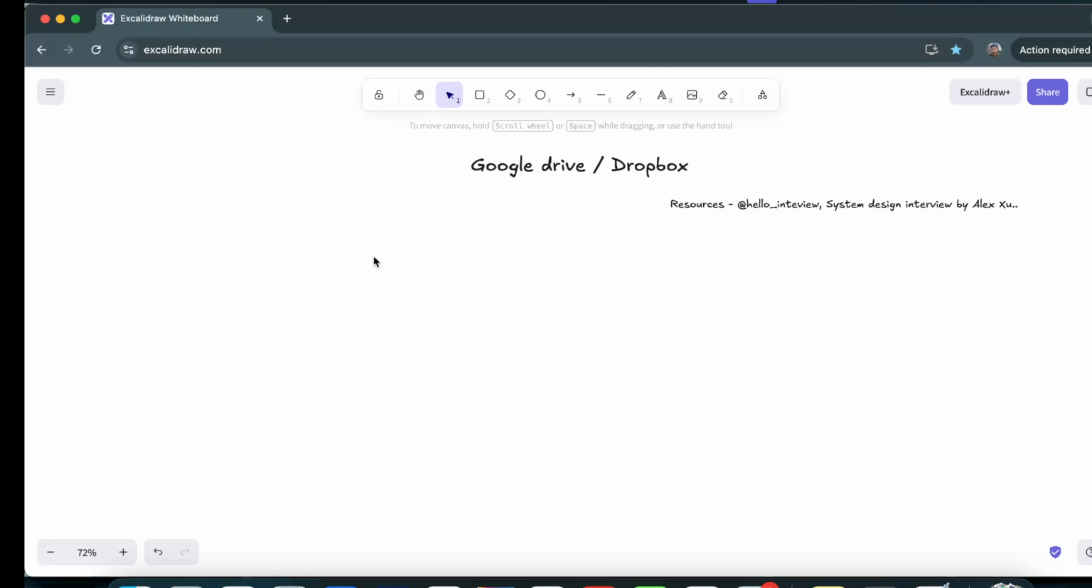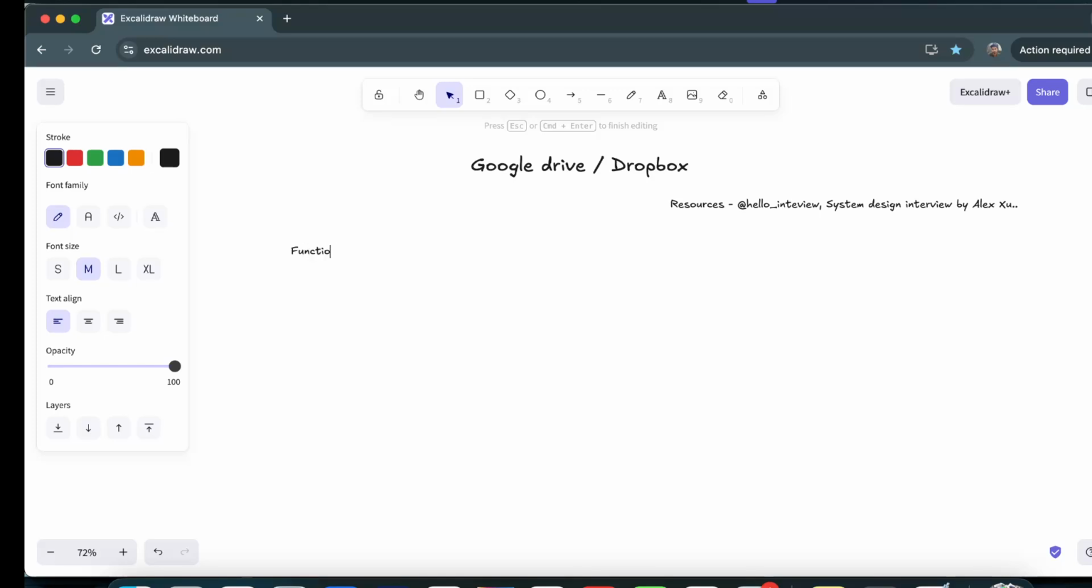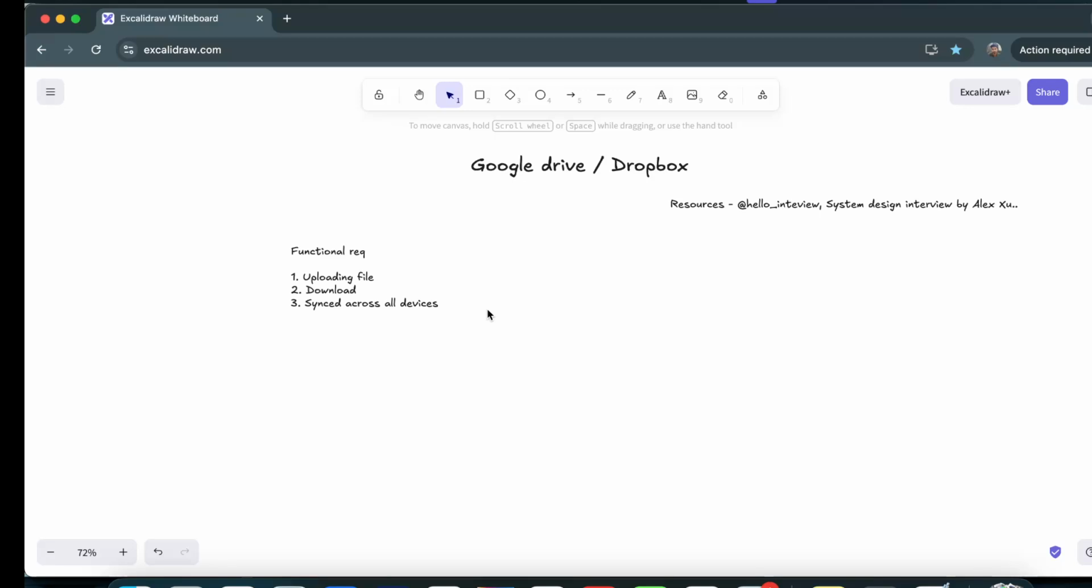So yes, let's first note down all the functional requirements. The first is uploading the file. Second is downloading it. Third is that it should get synced across all devices. Then there are a couple of other functional things like notifications, collaborative documents, and all those features that are available, but those are out of scope for now. So we will just focus on these couple of features right now.